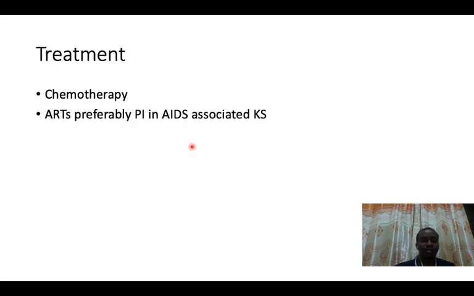Treatment. The mainstay of treating Kaposi sarcoma is using radiation therapy and chemotherapy. As you know, in our country, radiation therapy and chemotherapy is administered at the Ocean Road Cancer Institute in Dar es Salaam.